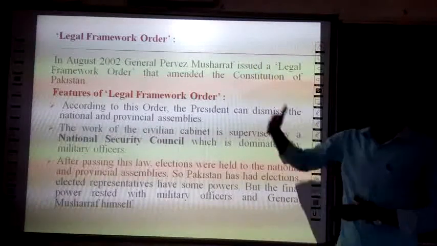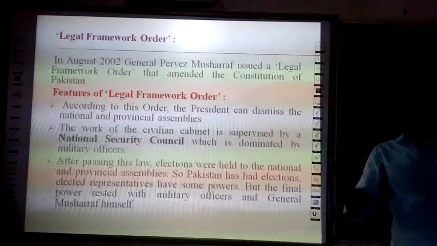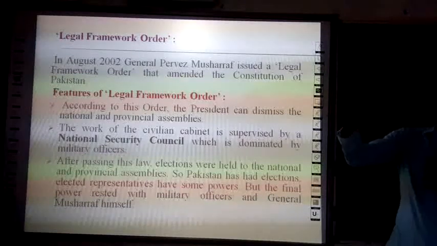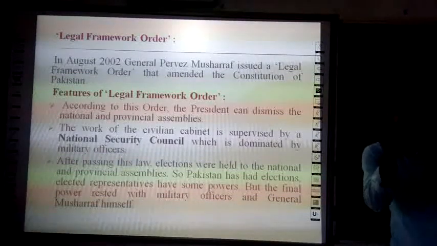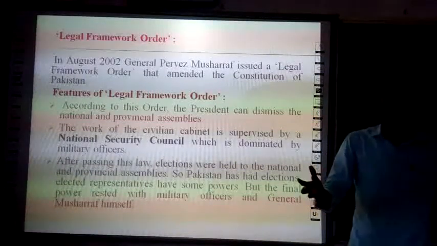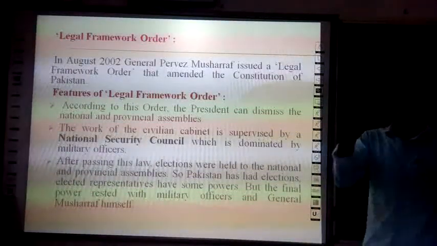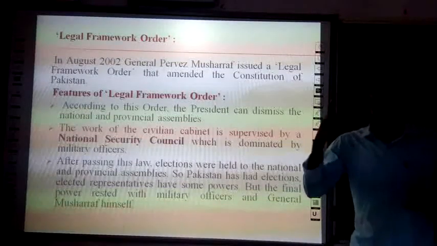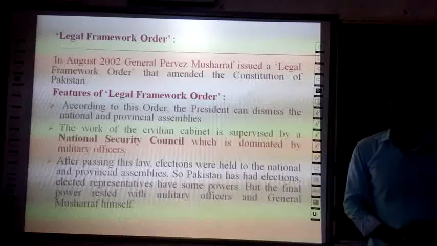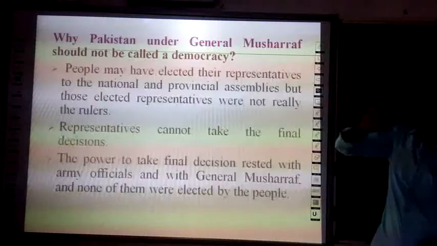After passing this law, elections were held in Pakistan and people elected their representatives with very little power, but the final decision-taking power rested in the hands of the military officers and Pervez Musharraf himself.